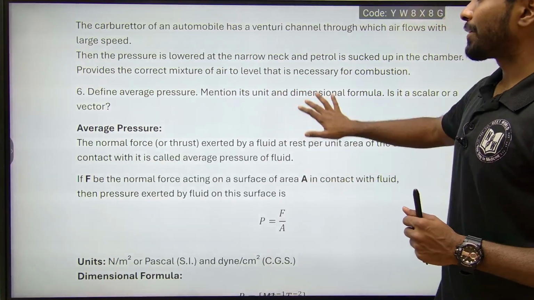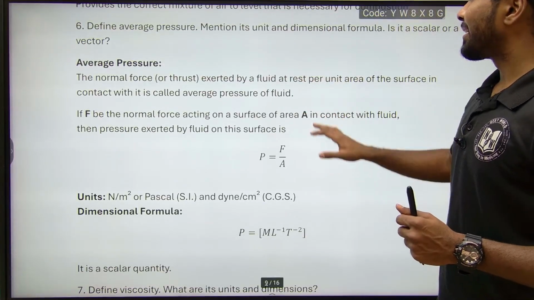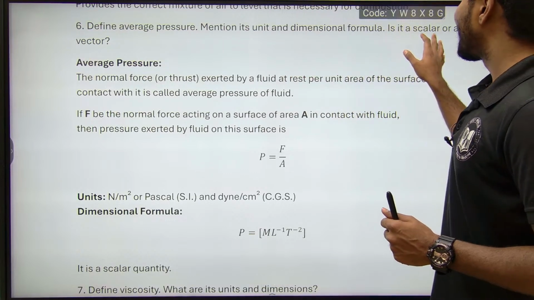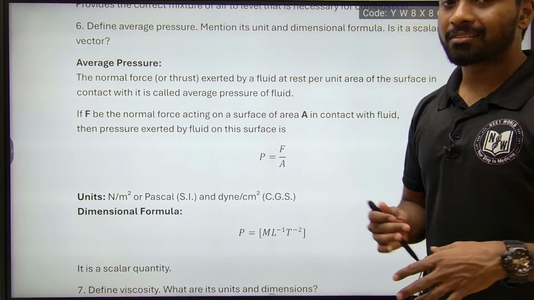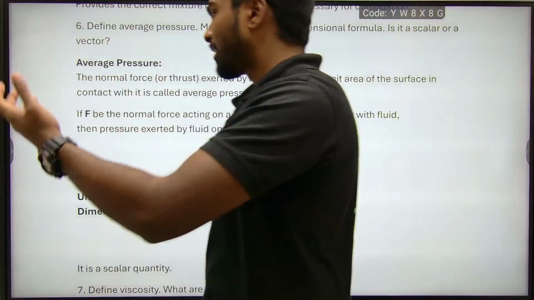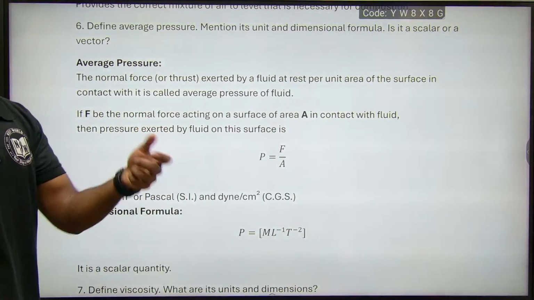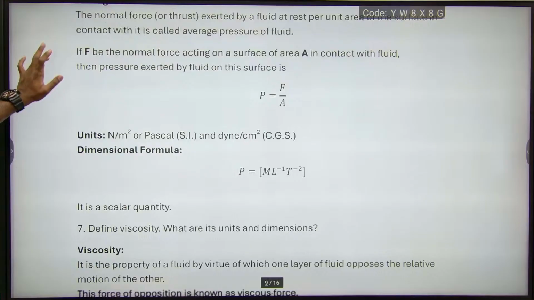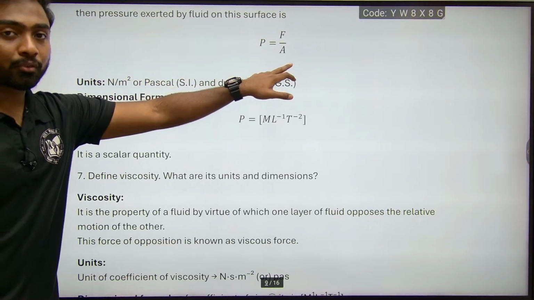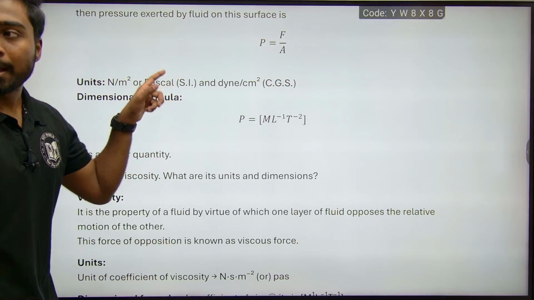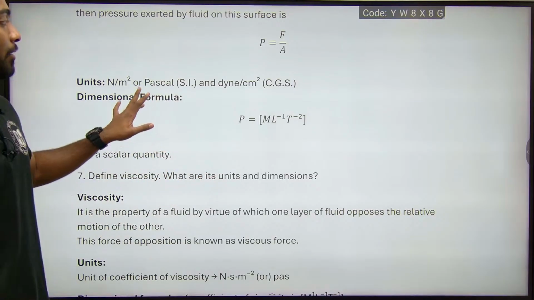Define average pressure, mention its unit and dimensional formula. Is it a scalar or a vector quantity? That's the question. So what is pressure? It's force per unit area. The unit is Newton per meter square, otherwise we call it Pascals. And this is the SI unit.